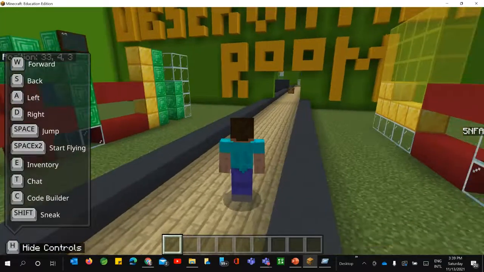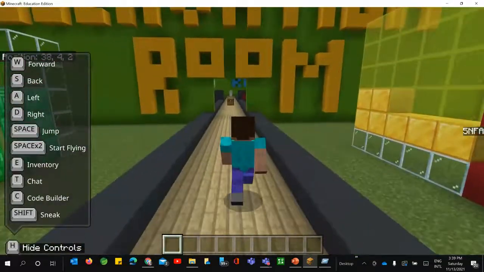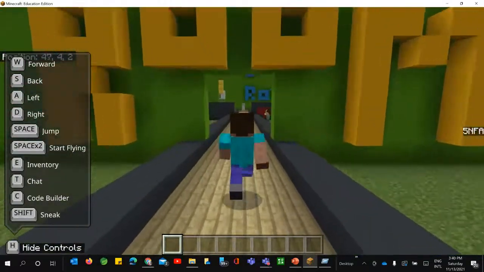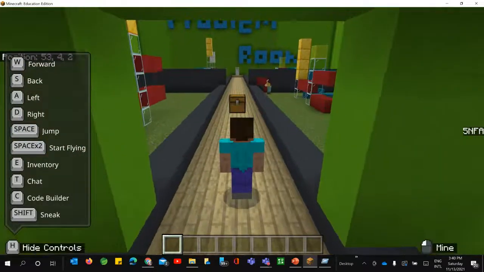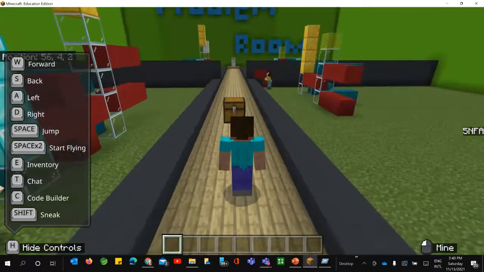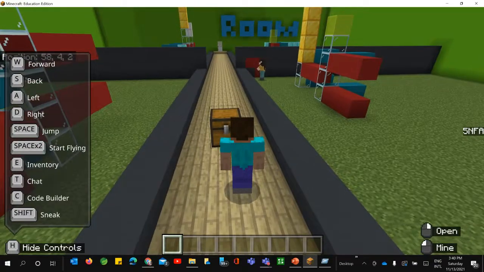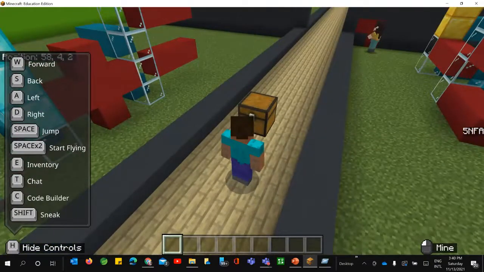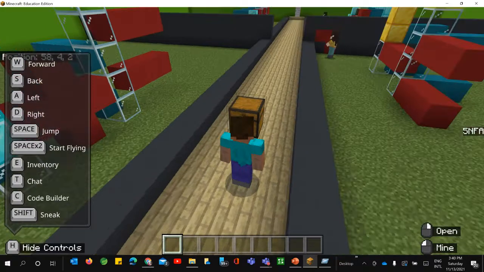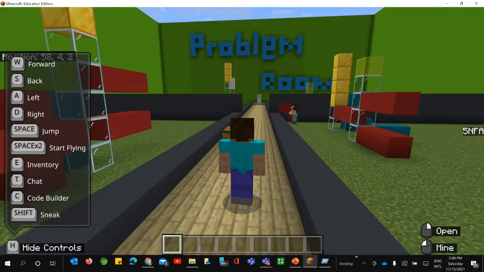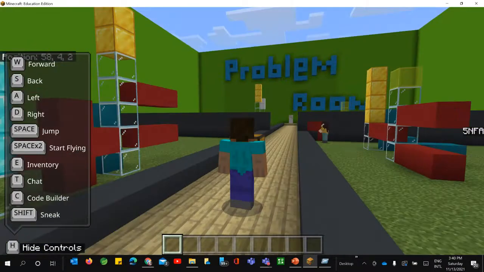Once you are done with that, you can enter this particular room and perform the activity. This is basically a problem room, where you need to solve a problem. The first room was related to the examples. After that, this is an activity where the student needs to attempt. This way you can tell them.